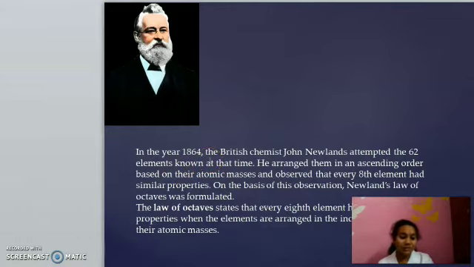He's a British chemist and he arranged 62 elements. He arranged 62 known elements. At that time only 62 elements were identified. He could classify the 62 elements. He also arranged the elements in the increasing order of atomic weight. And there is an interesting fact.